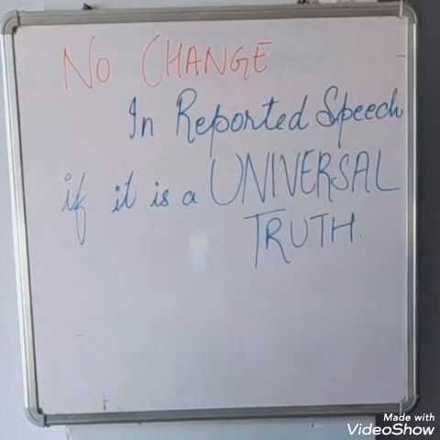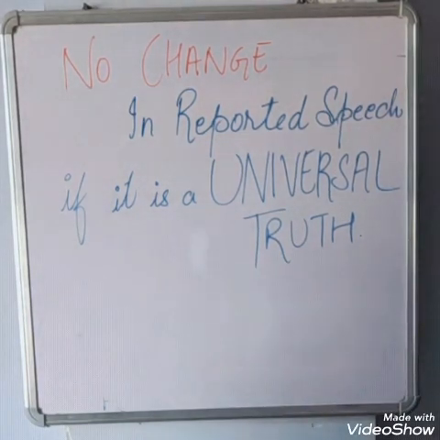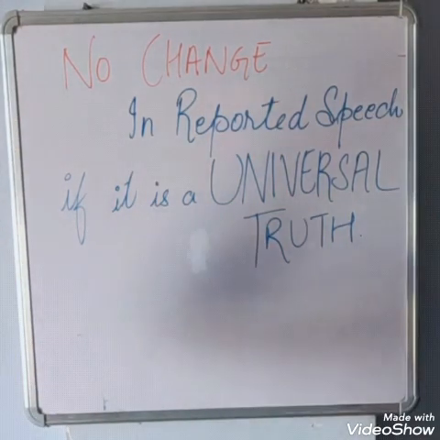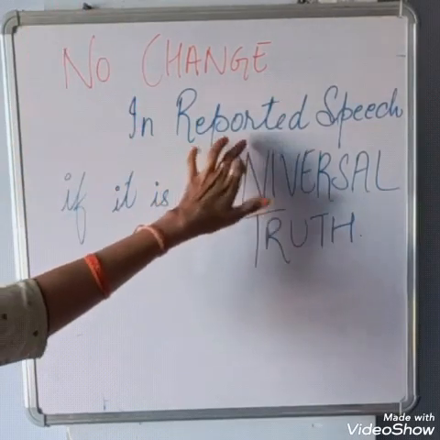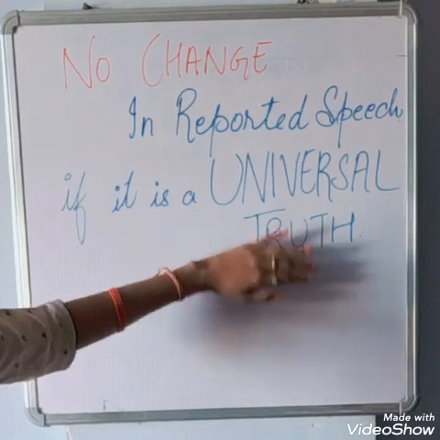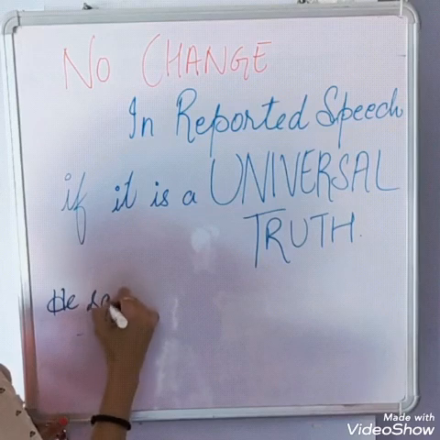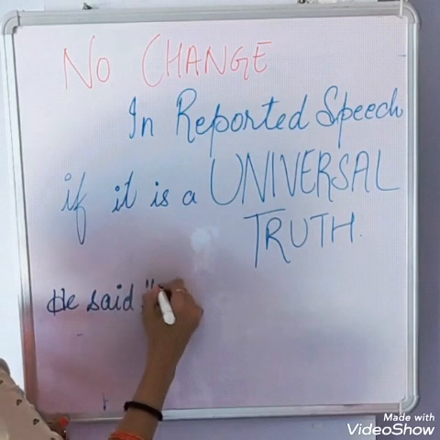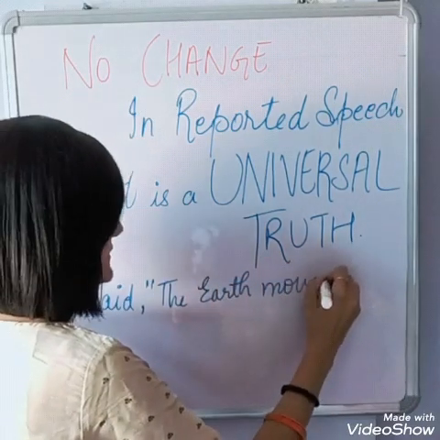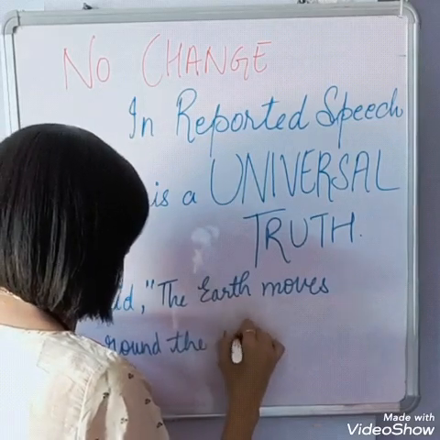Okay, there is one more thing to remember, kids, while changing direct speech into indirect speech: there will be no change in the reported speech if the reported speech is a universal truth. Like he said, "The earth moves round the sun."